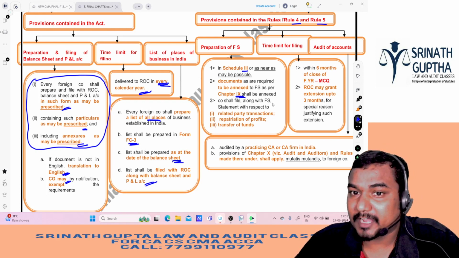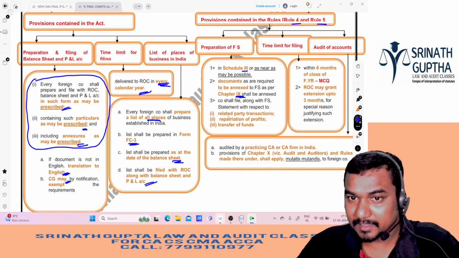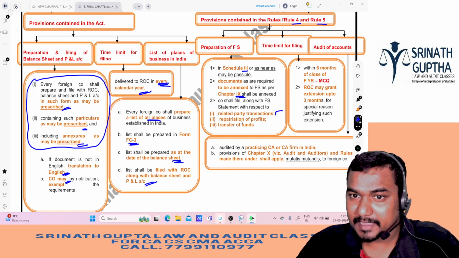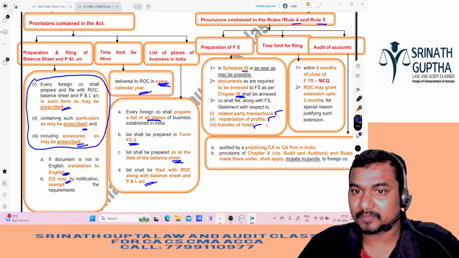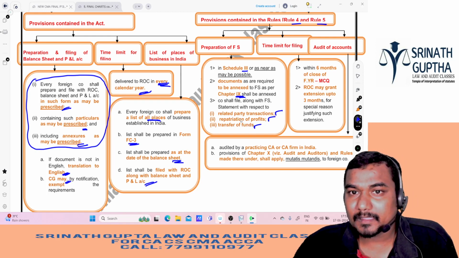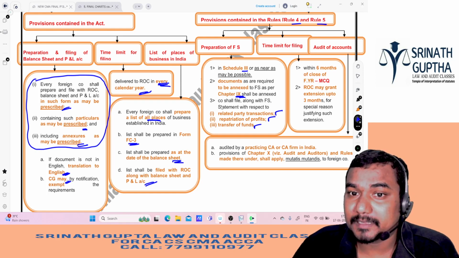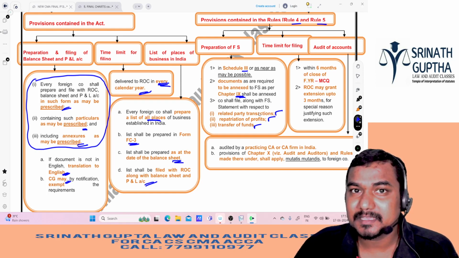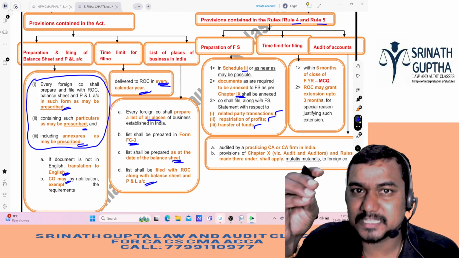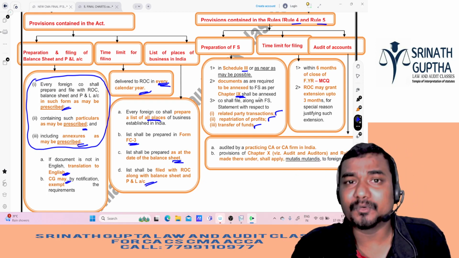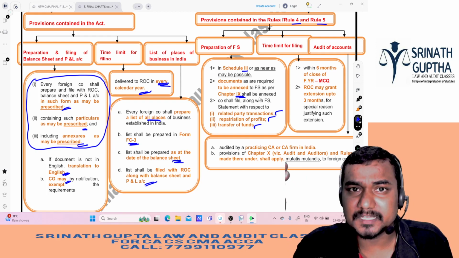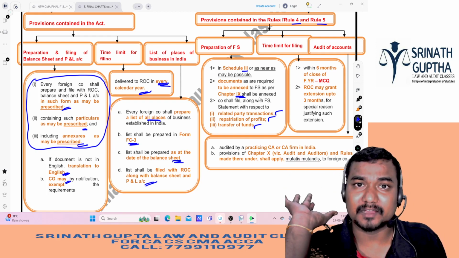The company shall also, along with financial statements, prepare a statement containing the related party transactions, repatriation of profits, and transfer of funds. So along with the P&L and balance sheet, the foreign company should also prepare the related party transactions. That means if the company is entering into a transaction with the directors, promoters, holding company, or subsidiary company, that also we have to give to ROC.